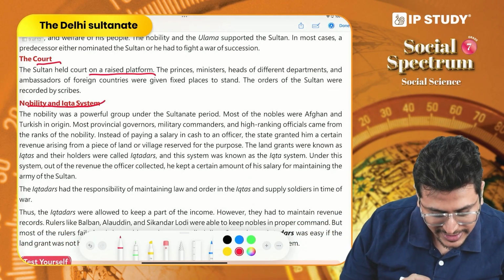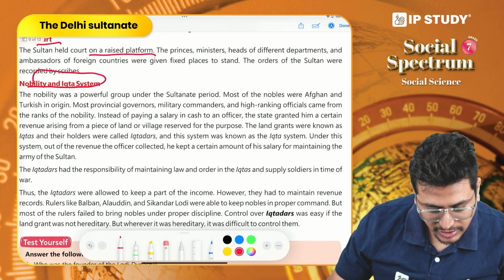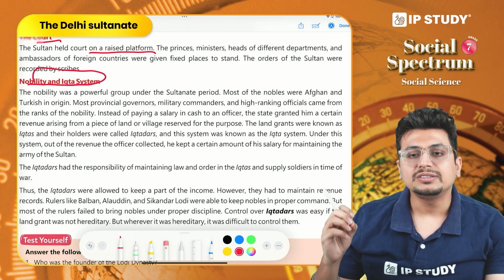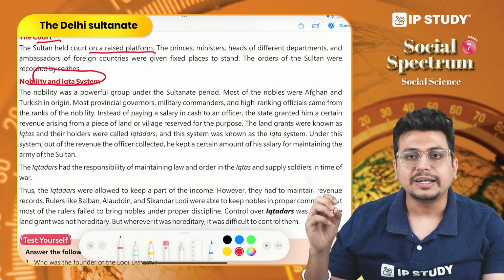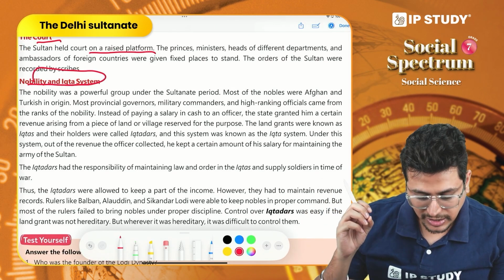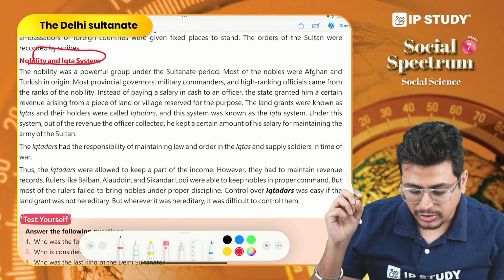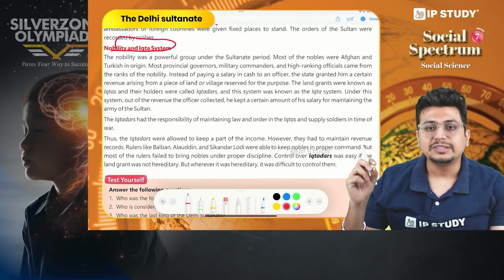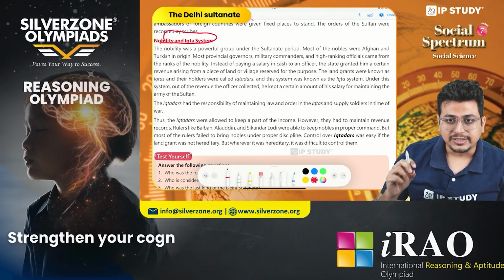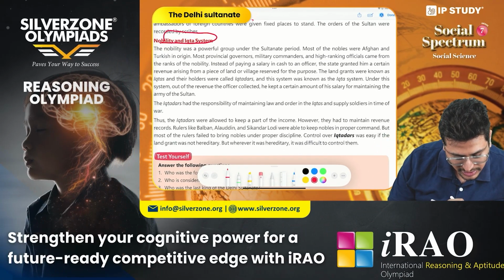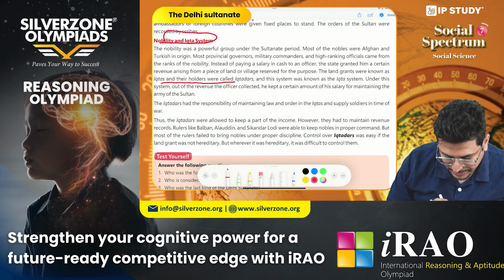Then, nobility and the Ikta system. We discussed earlier how nobles were becoming important and they needed to be checked. Now what was the Ikta system? Basically, the nobles were not given proper salaries, but they were given Iktas. Iktas were the regions from where the revenues were collected.